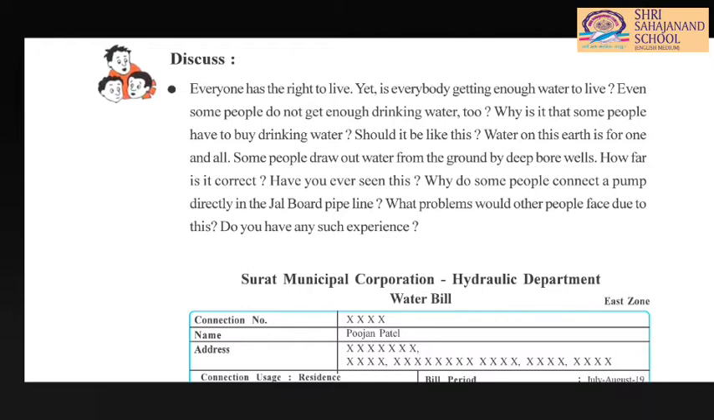Have you ever seen this? Why do some people connect a pump directly in the Jal Board pipeline? What problem would other people face due to this? Do you have any such experience? If anyone connects a pump or a motor directly in the Jal Board pipeline, the other people do not get water properly. That is the reason why we should not use a pump or motor directly.